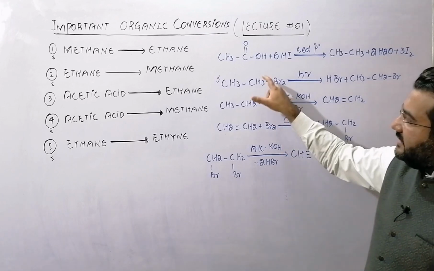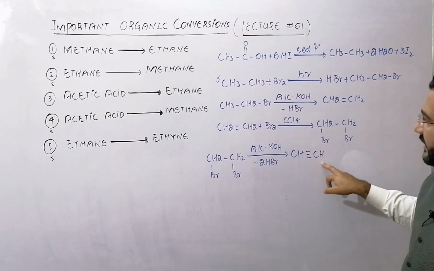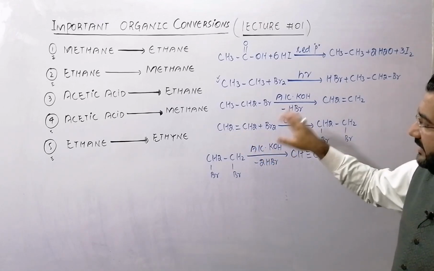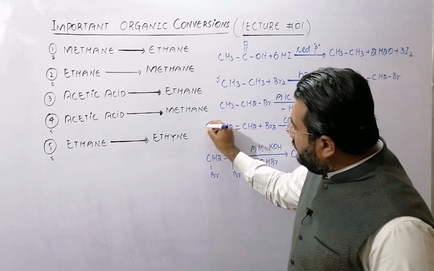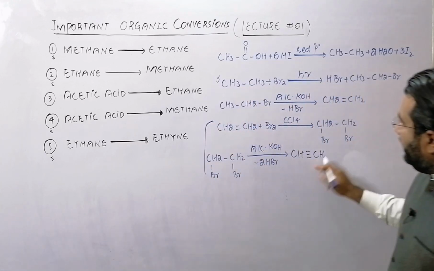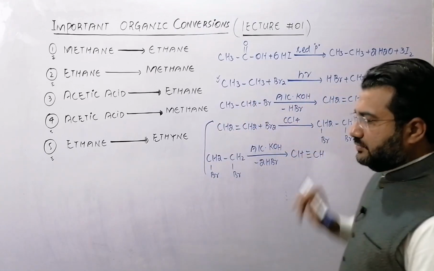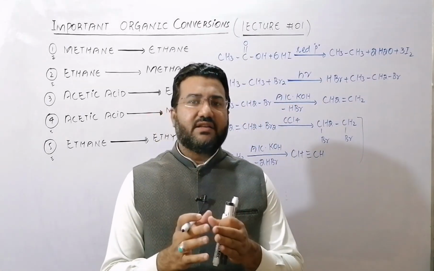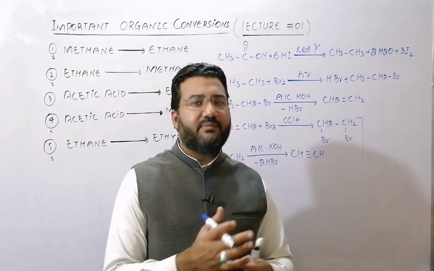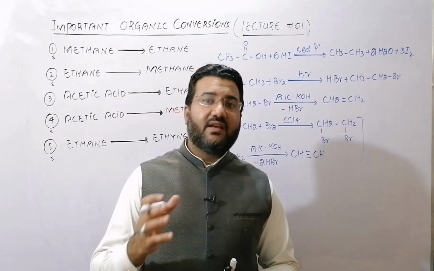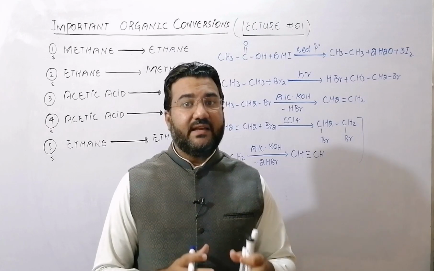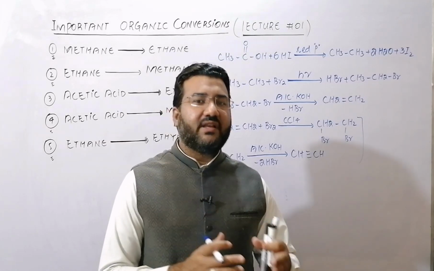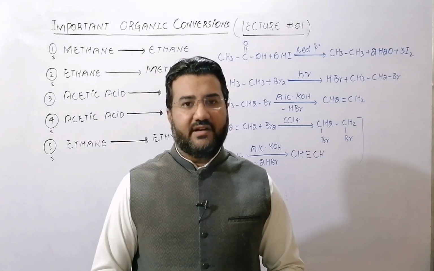My dear students, in this conversion we have changed ethane to ethyne, and we have also changed ethene to ethyne. So in this conversion you have studied actually two conversions, one ethane to ethyne and second ethene to ethyne. And whenever ethene is required to be converted to ethane, then simply hydrogenation is carried out. If ethyne is required to be converted to ethene, then partial hydrogenation, and if ethyne is required to be converted to ethane, then complete hydrogenation is carried out.